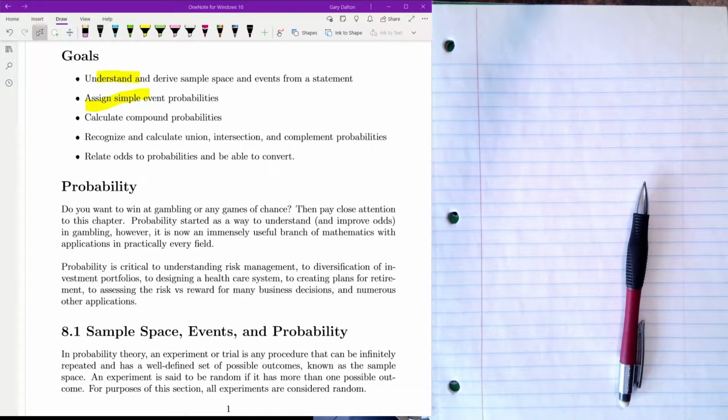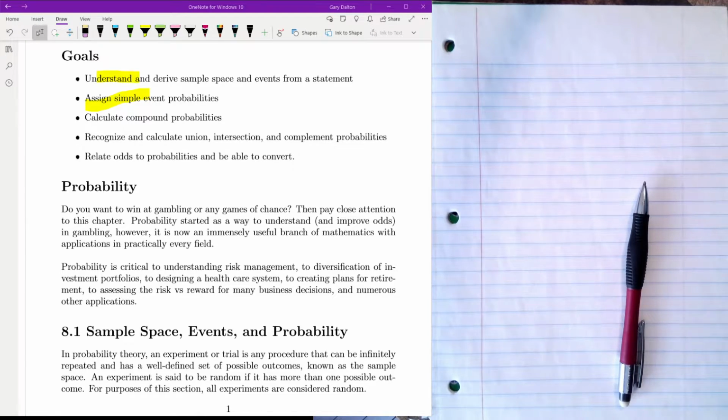So if you're interested in gambling, games of chance, the likelihood of something happening, you pay close attention to probability. Probability started, in fact, as a way to understand and improve, in other words, how to win odds in gambling, particularly cards and dice. However, as it's turned out, it's a very useful branch of mathematics with applications basically in every field. It's really important to understanding risk management, to diversification of investment portfolios, designing a healthcare system, creating plans for retirement, assessing risks versus rewards from any business decisions, and a whole bunch of other stuff.